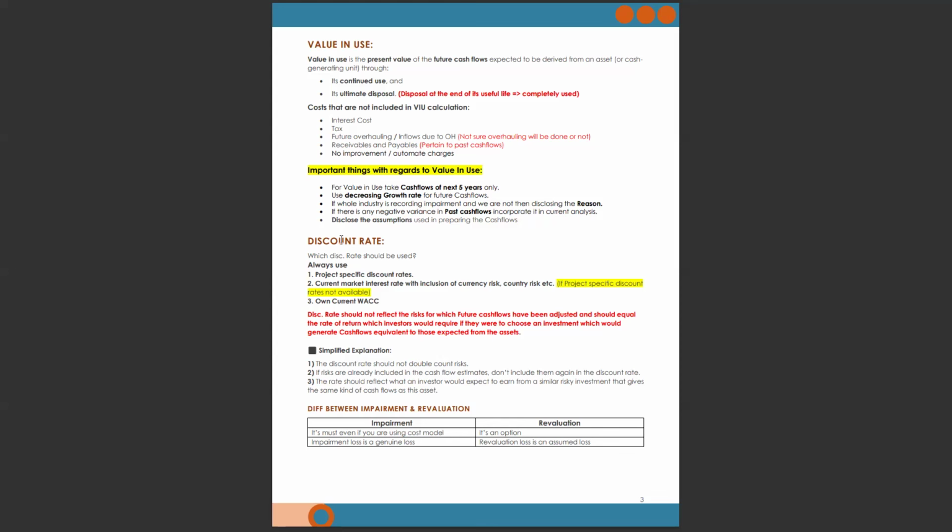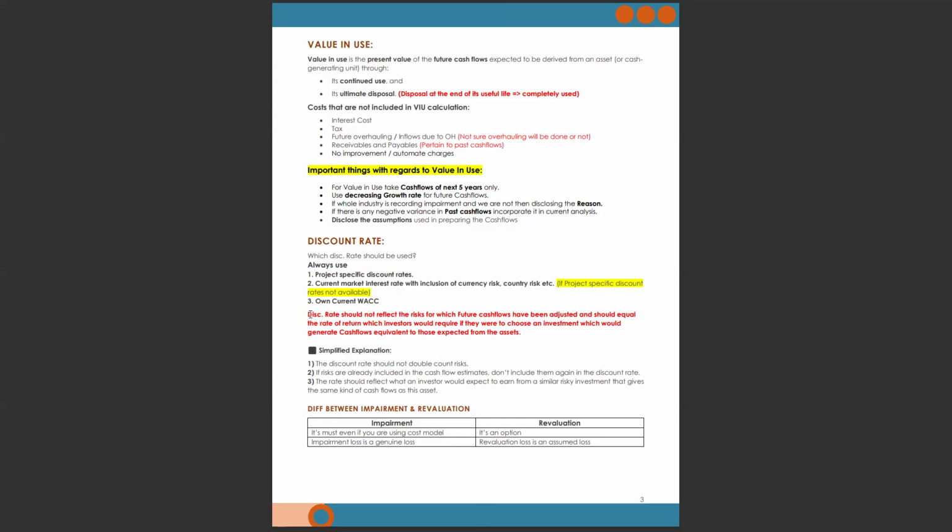Now, which discount rate should be used in calculating the value in use? Always use the project specific discount rate. You have studied in your F9 exam that for every project there is a specific discount rate. If there is no project specific discount rate, then you will use the current market interest rate with inclusion of currency risk, country risk, etc., on the current WACC.